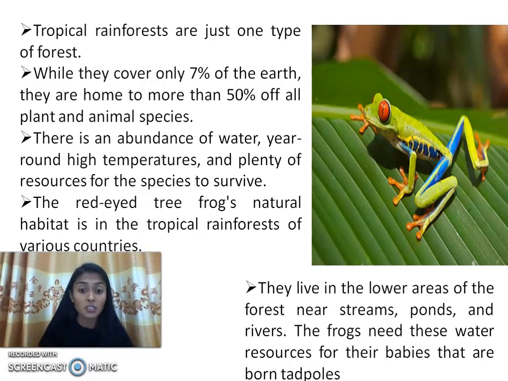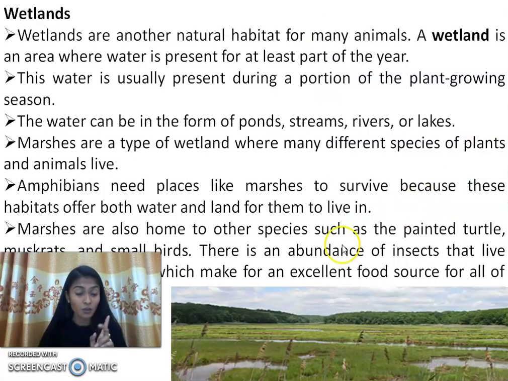The frog needs these water resources for their babies, because frog babies are born as tadpoles, and they need the water resources. Otherwise, their babies cannot survive. They lay their eggs in the water. Okay, let's now move towards the next natural type of habitat.